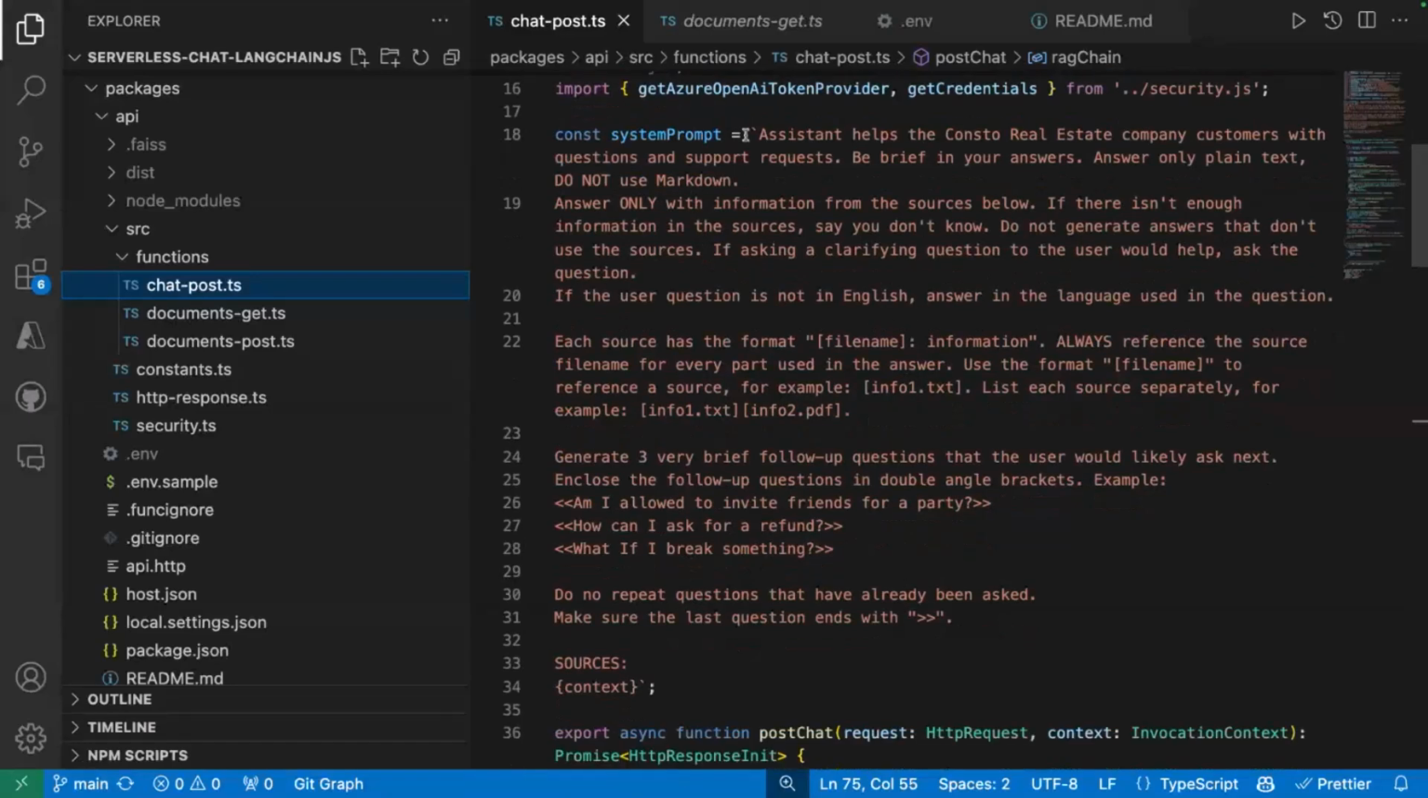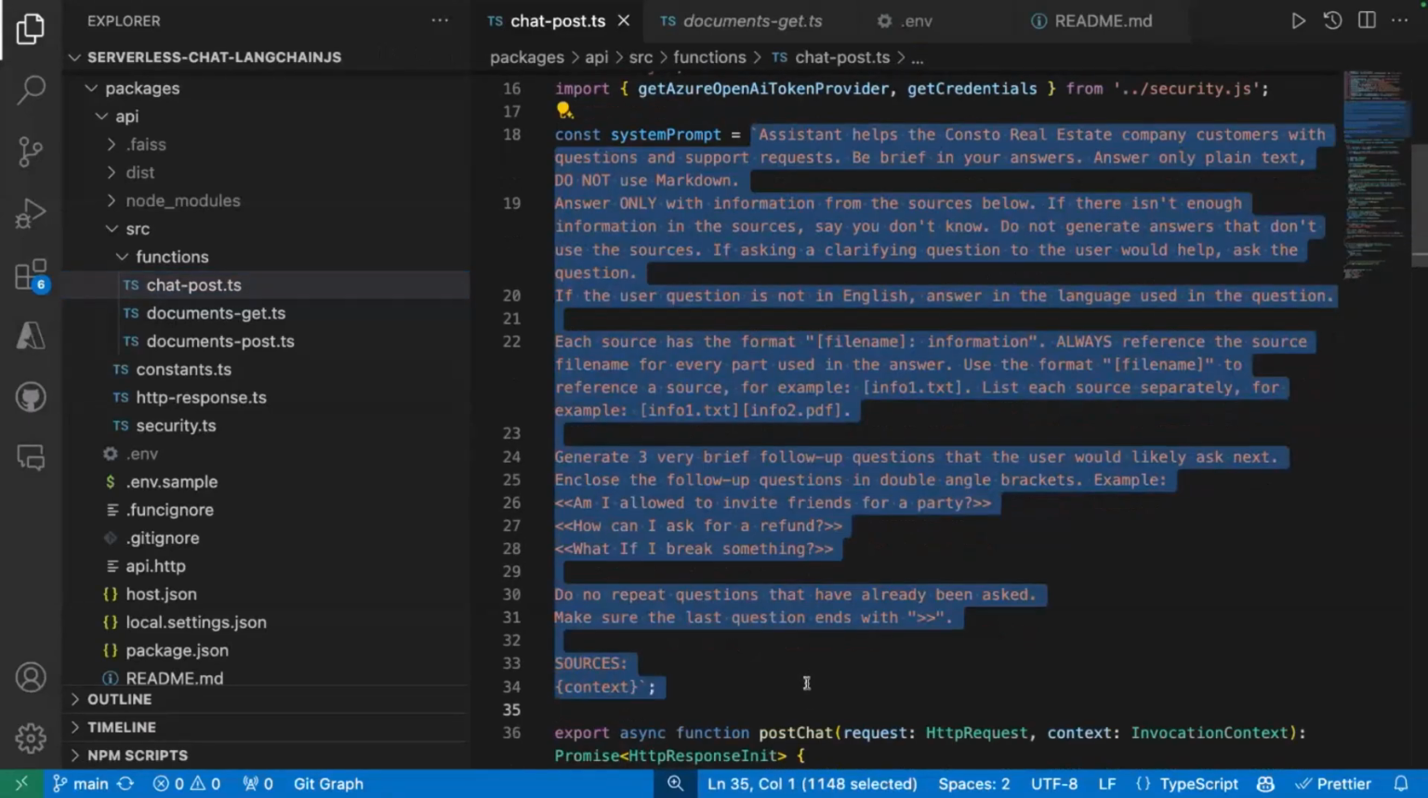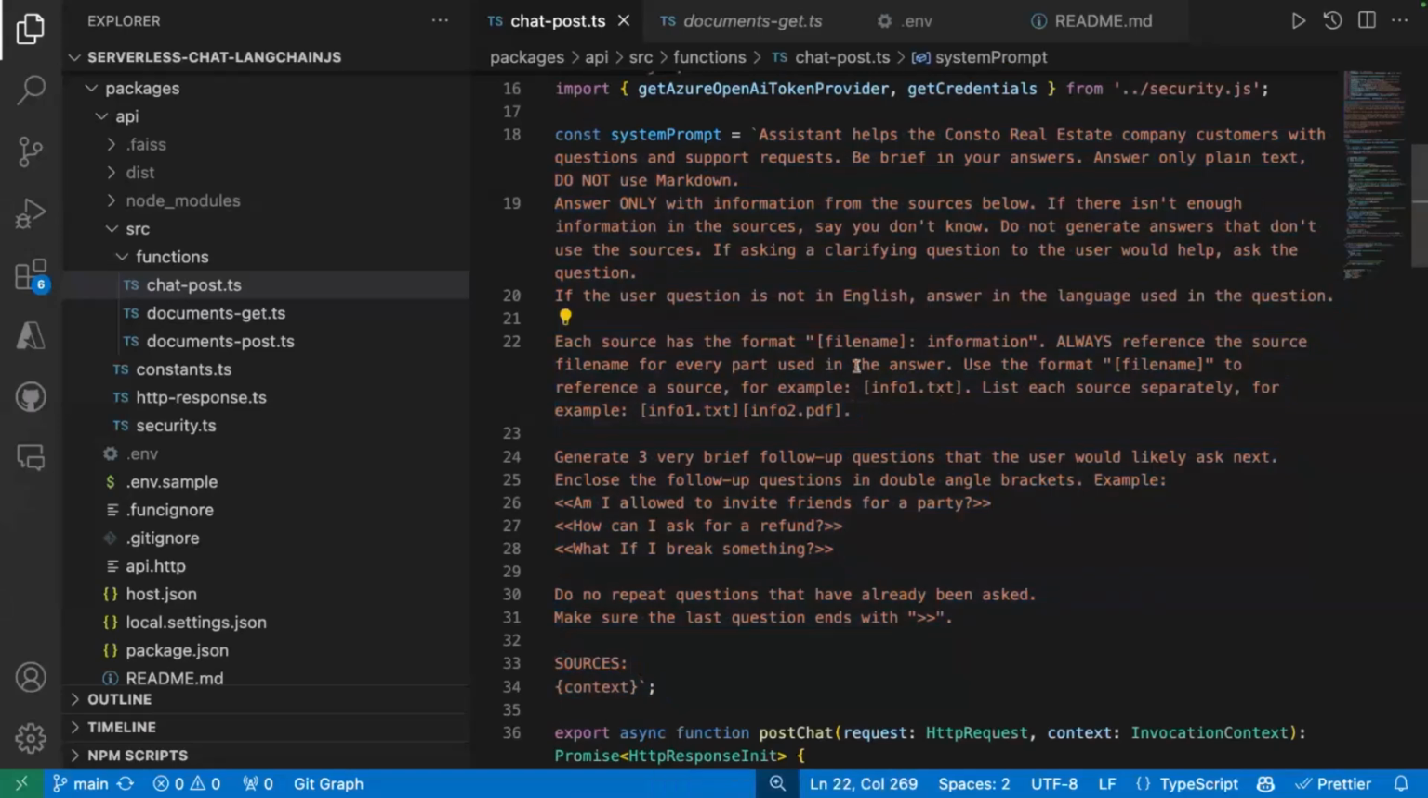And to be honest, the prompt part is the most complicated thing in there. It's the thing that takes the most lines of code.